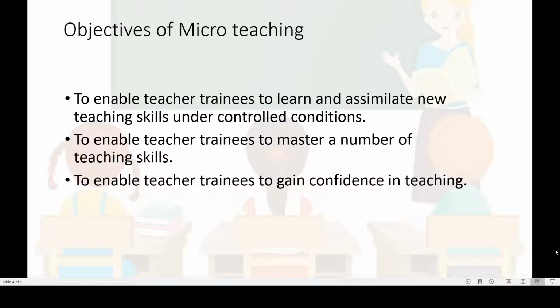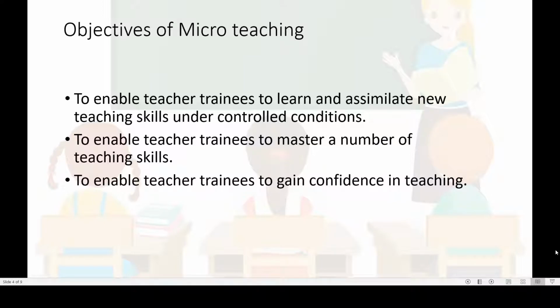So if we look into the objectives of micro teaching, the main objective of the micro teaching is to enable the teacher trainees to learn and assimilate new teaching skills under control condition, to enable teacher trainees to master a number of teaching skills, to enable the teacher trainees to gain confidence in teaching. We know that this micro teaching is a technique mainly used in teacher education program.